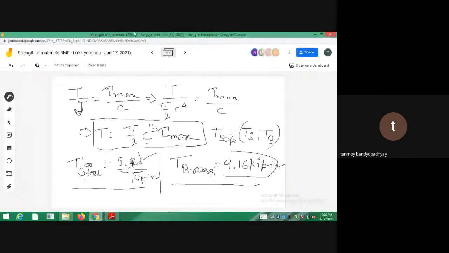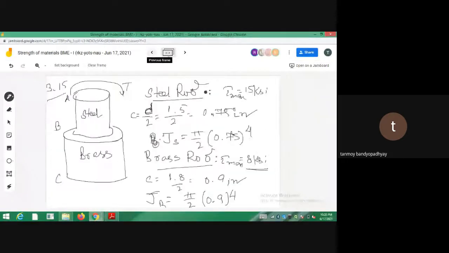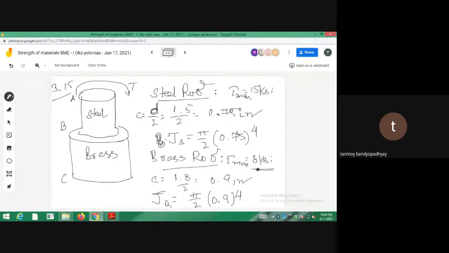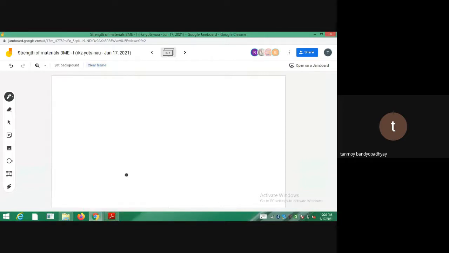You apply it on brass. You will see the tau max for brass will come out to be something greater than 8 KSI. So brass will fail. So that is why I have to take the lower value. For the lower value, the brass is safe as well as steel is safe. So these are safety considerations. These are the design considerations for a problem. So this is one problem.